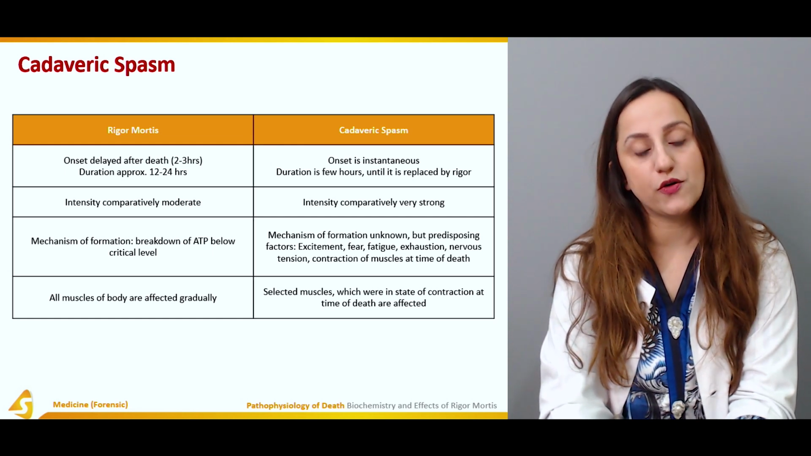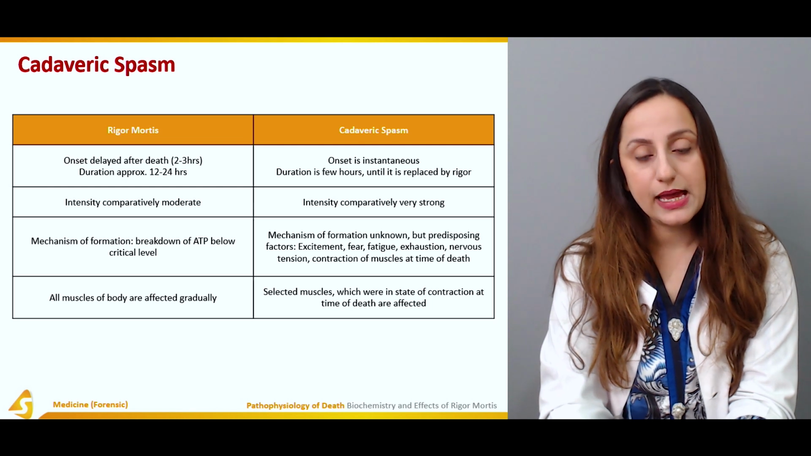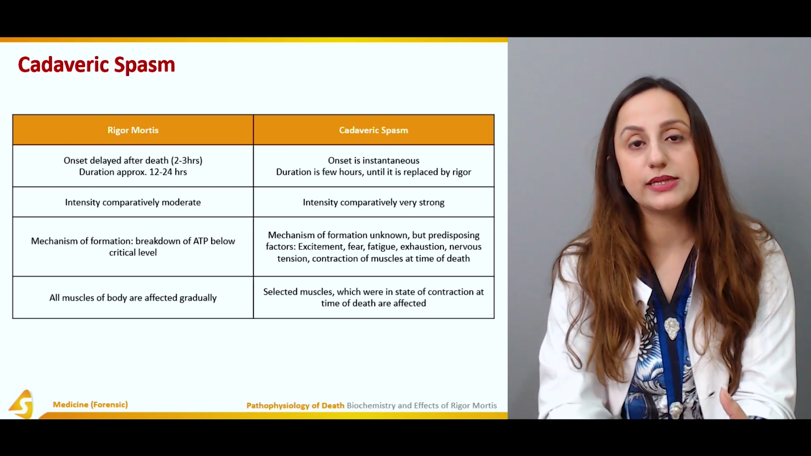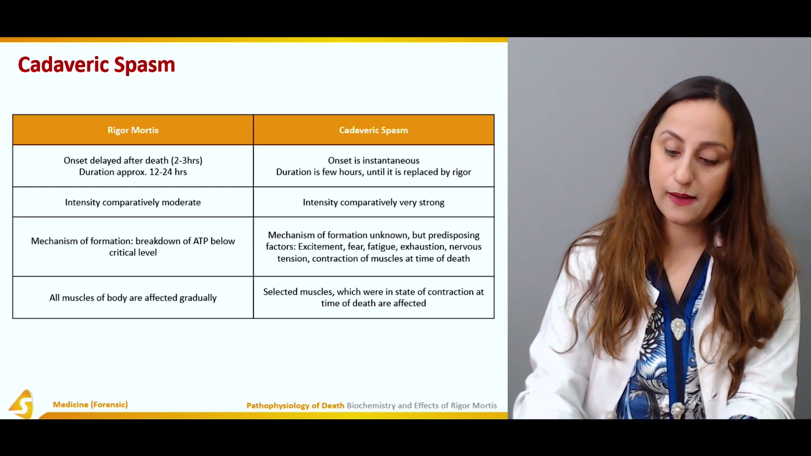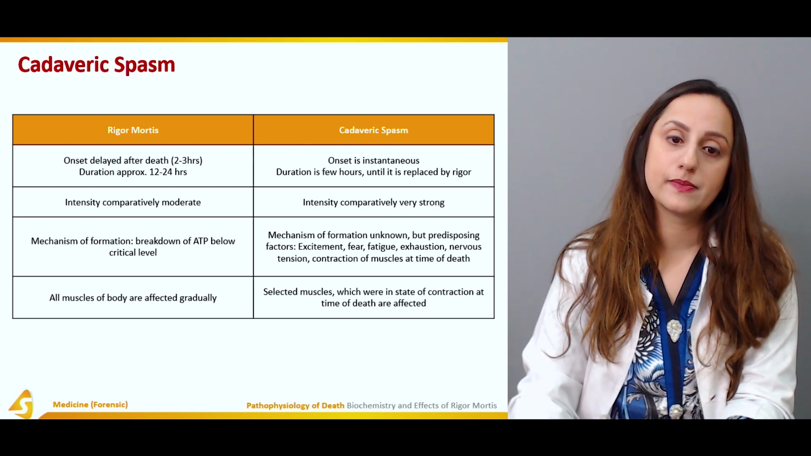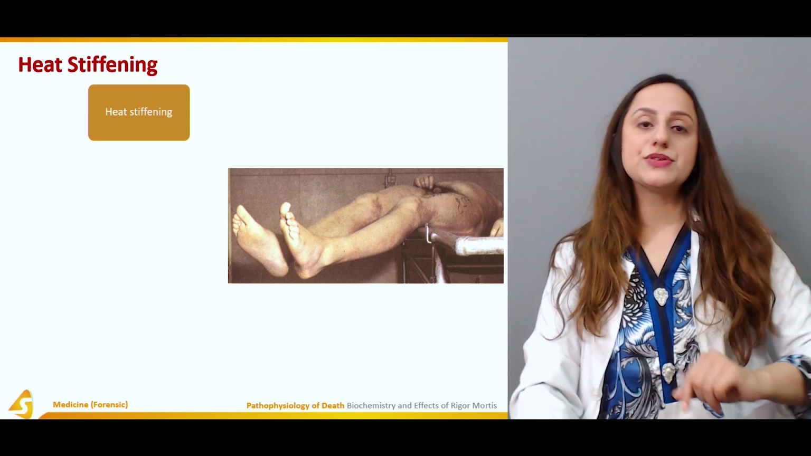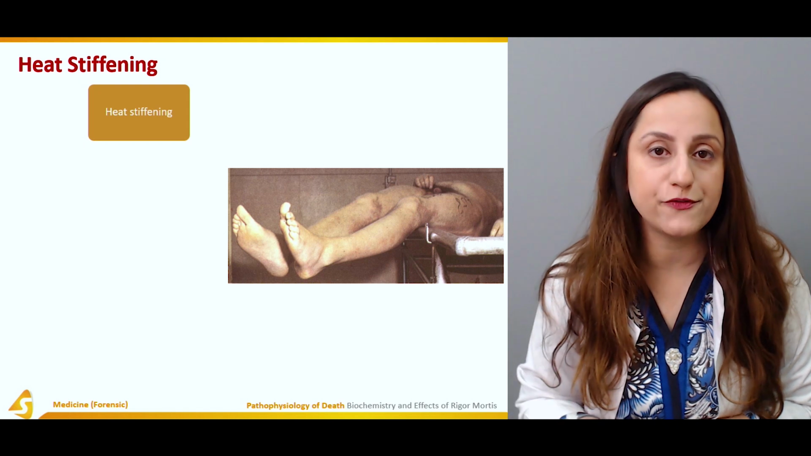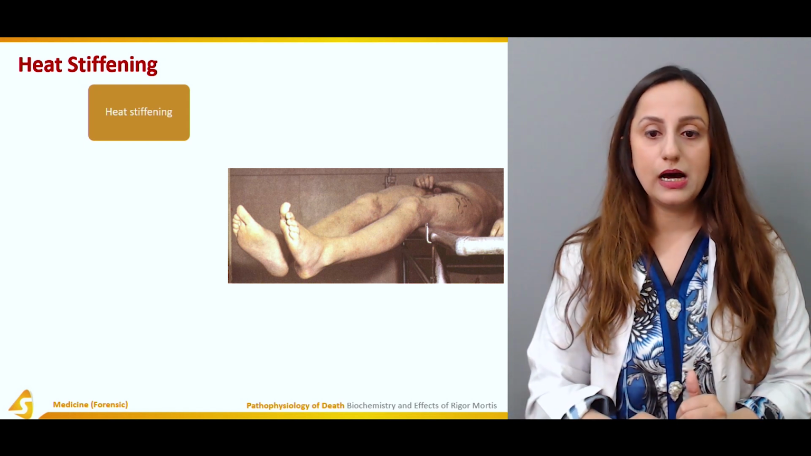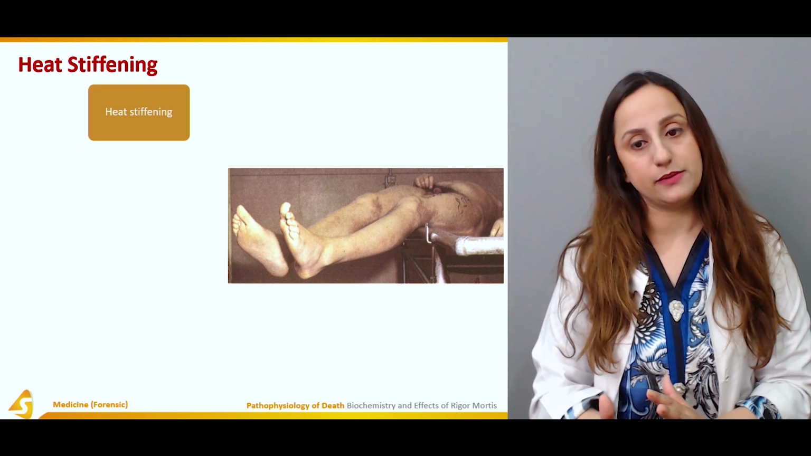Now, in rigor mortis all muscles of the body are affected gradually, while in cadaveric spasm only selected muscles which were in the state of contraction at the time of death are affected. Now, there's another phenomenon which is known as heat stiffening. It can also be confused with the rigor mortis, so we have to keep that in mind as well.